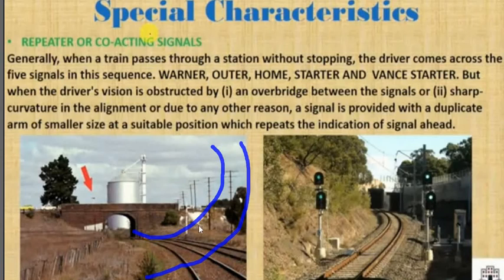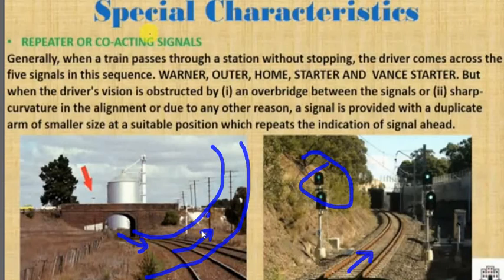Suppose it's a sharp curve. The train is moving from here, and suppose due to this valley, this high ground, there is one signal near this high ground. So when the train is coming from this direction, there is a chance that, due to this high ground, the driver can miss this signal.